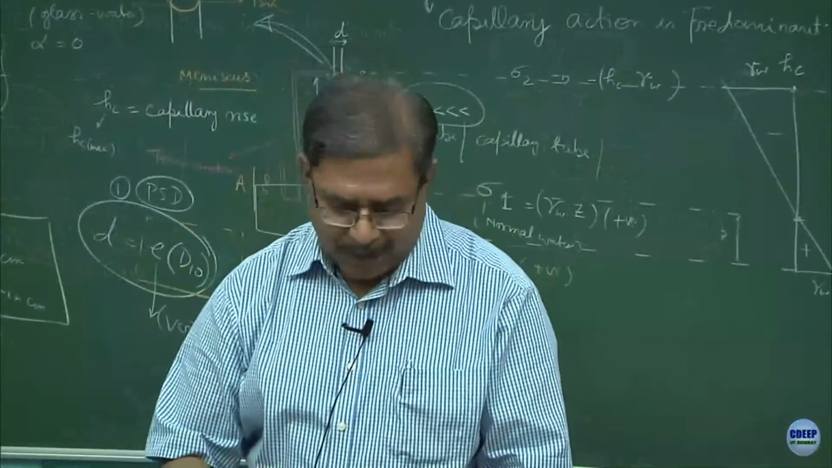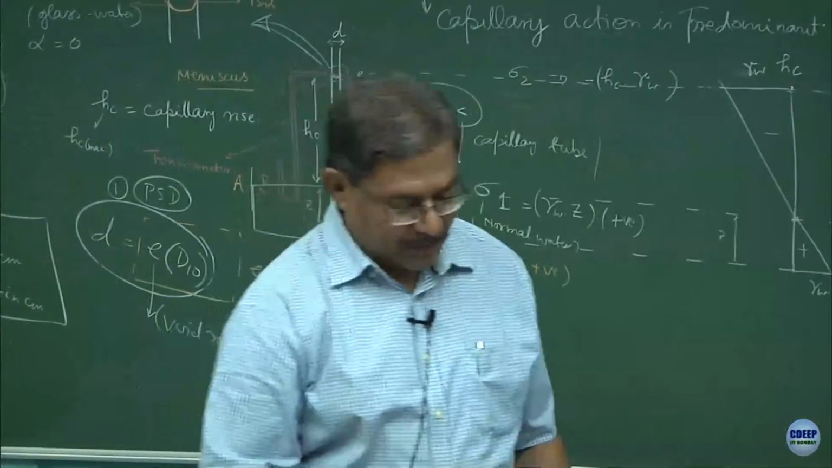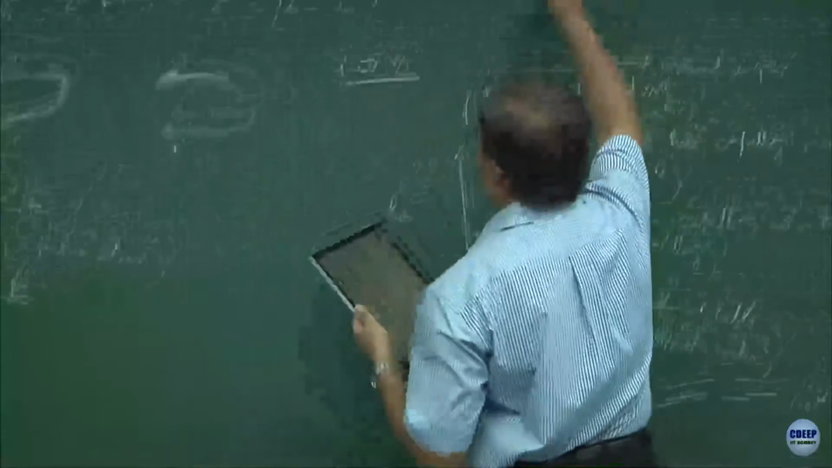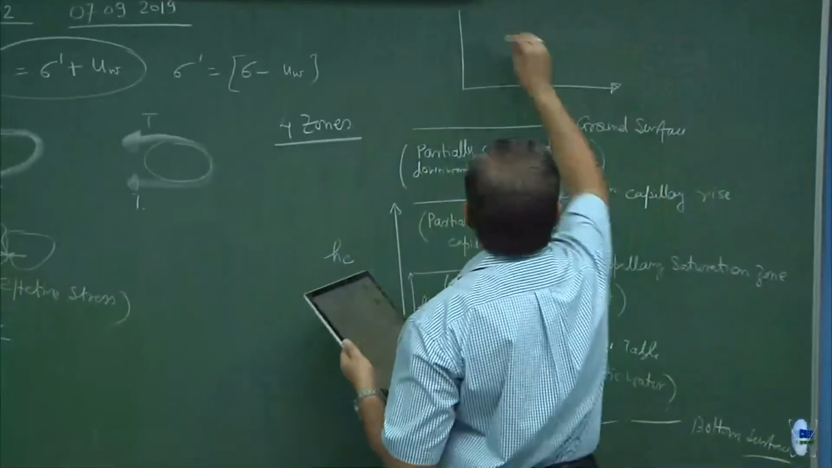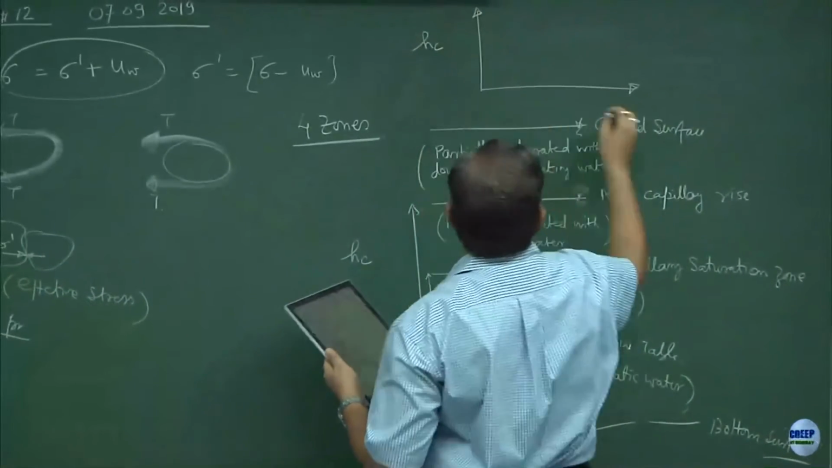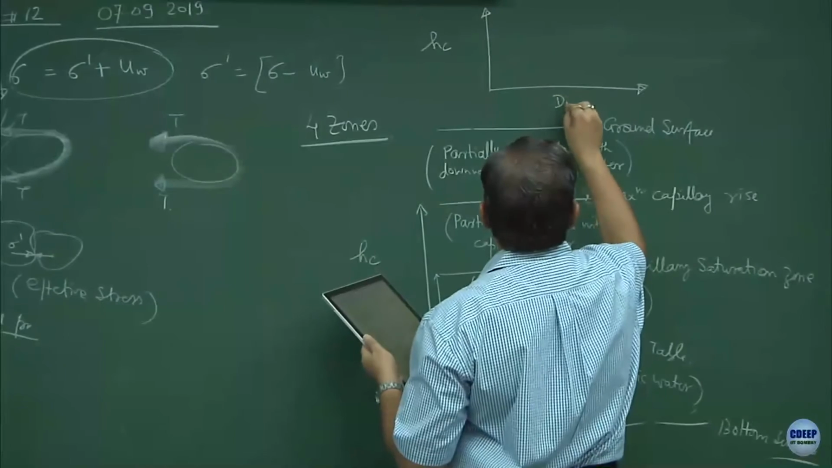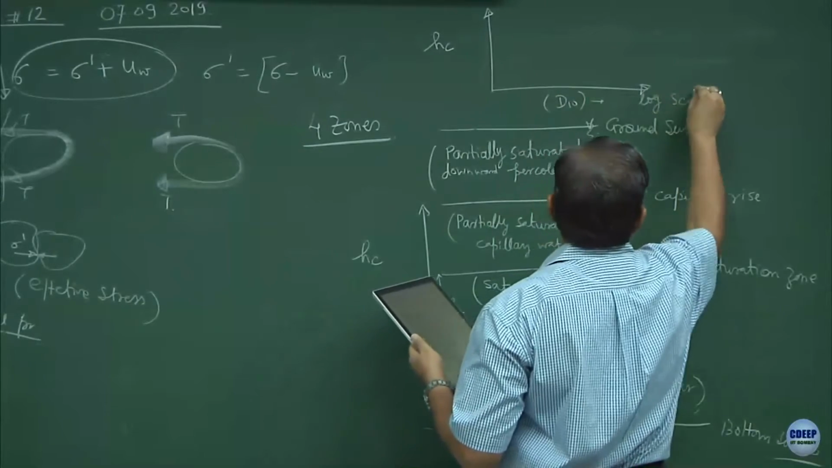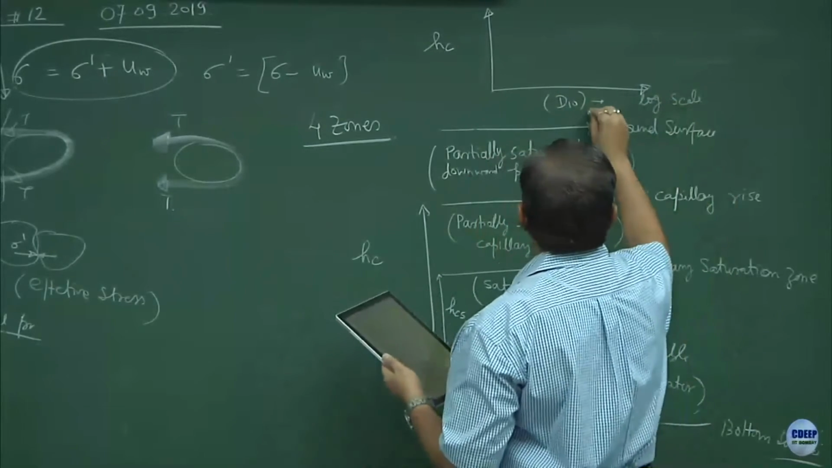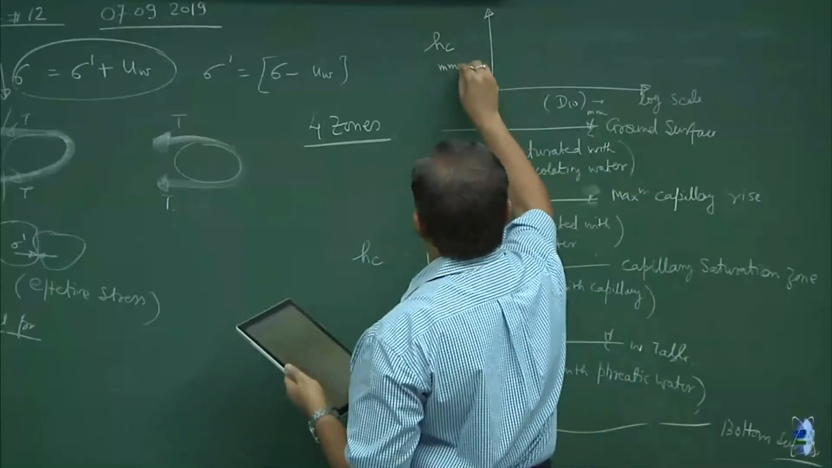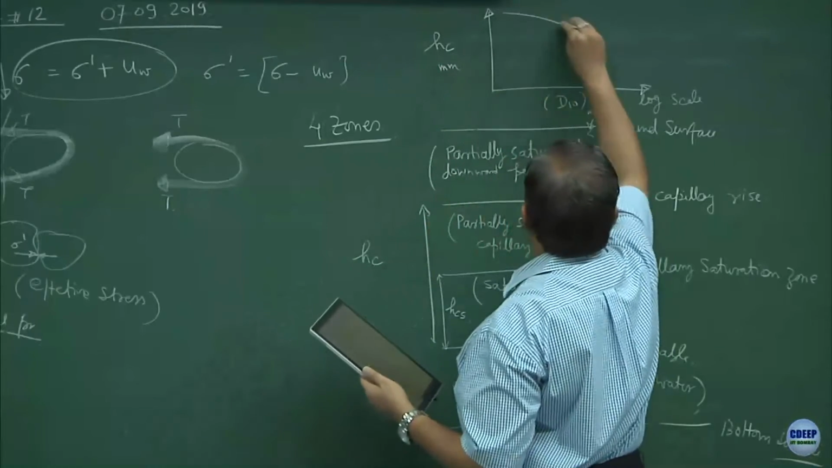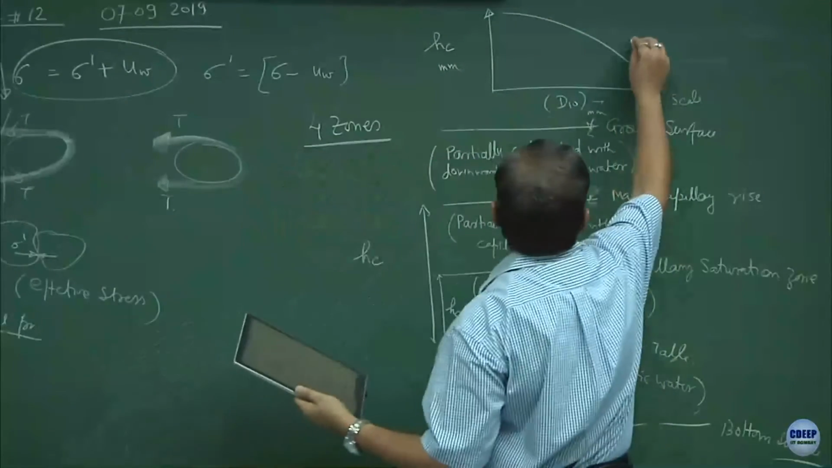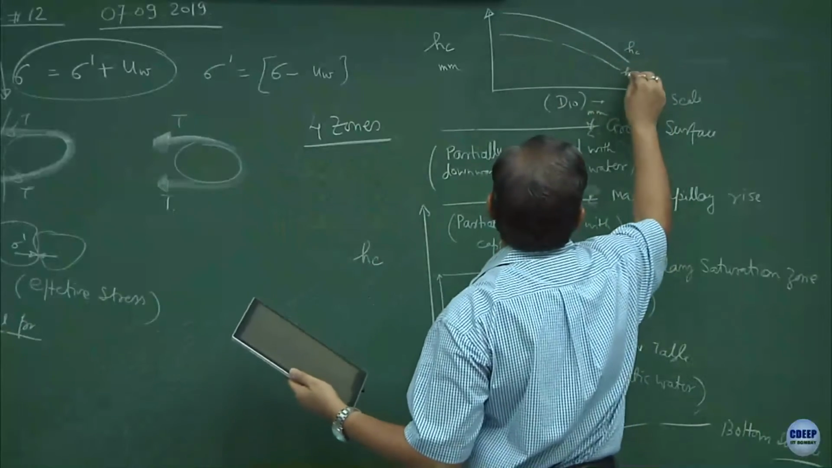Just to give you an idea about how much the capillary action could be, if I plot HC versus the D10 on a log scale, this is also in millimeters and this is also in millimeters. The first thing is, as D10 increases, HC will drop down. This is HC, this is the line for HCS.